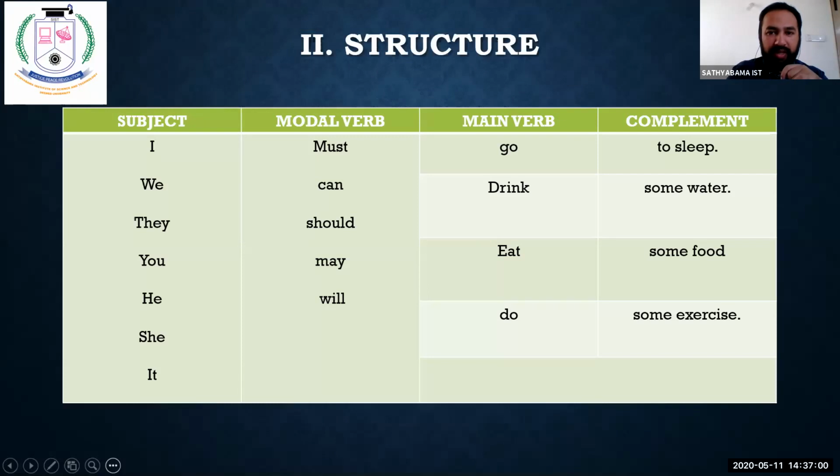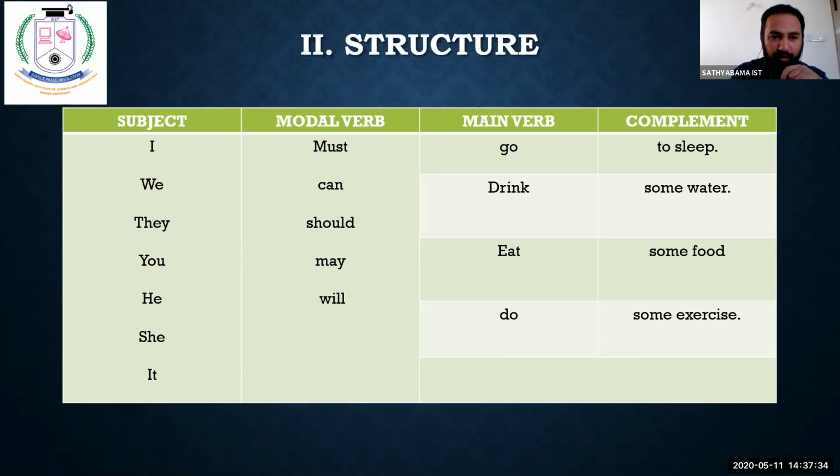See, these are four simple examples of main verbs which I have given so that you can understand it very well: go, drink, eat, and do. All these are day-to-day actions that we do. These are all the subjects: I, we, they, you, he, she, it. Why did I call them nouns? Because they are actually pronouns.